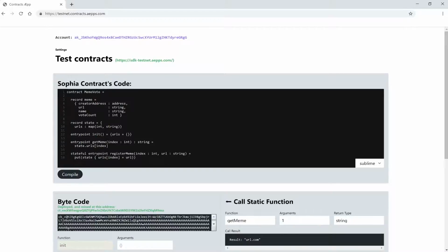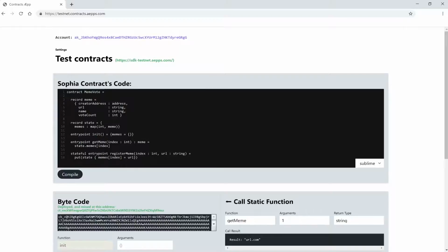Let's change the record that we're going to save with our state. First we change the name. Let's call our map memes. And we now no longer map our key to a string, but now to the meme records. We also have to go through our functions and change our URLs to memes. And here in the getMeme function, we no longer get back a string, but a meme record now.